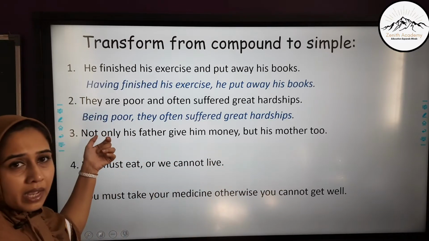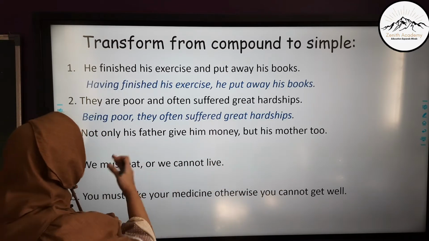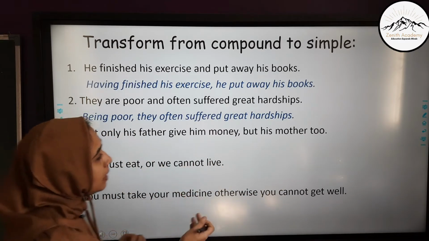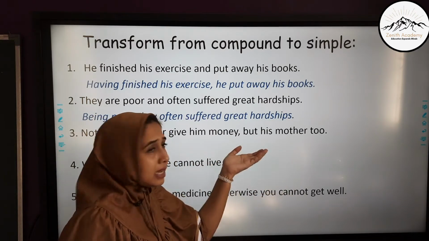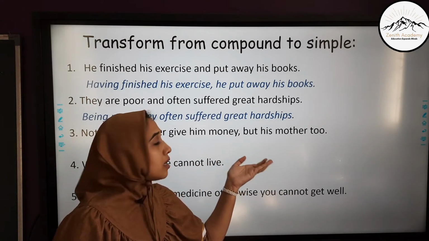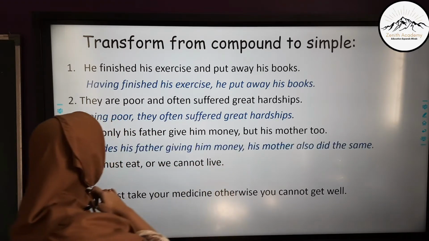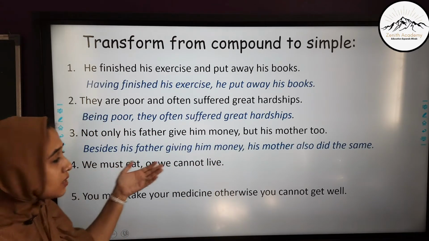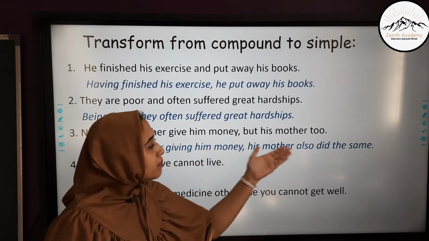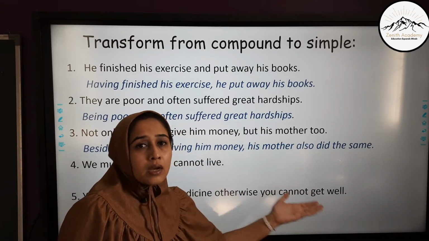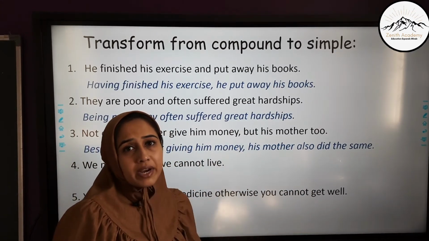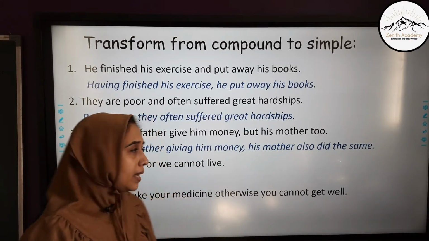We have added being. Next one is, not only his father gave him money but his mother too. But is the coordinating conjunction over here. So the meaning should not change. So what we do is, besides his father giving him money, his mother also did the same. So here the entire meaning is conveyed, that both the parents gave him money.